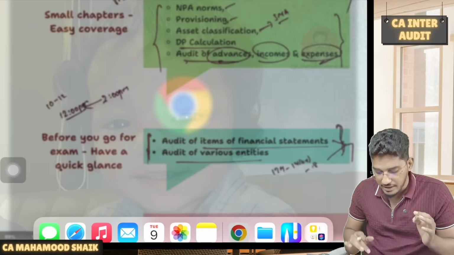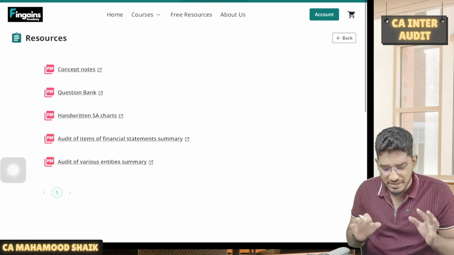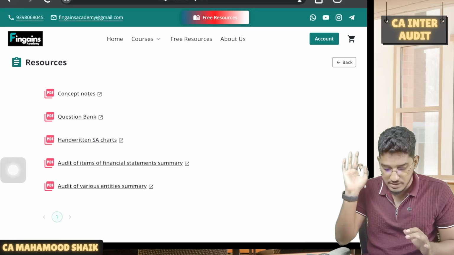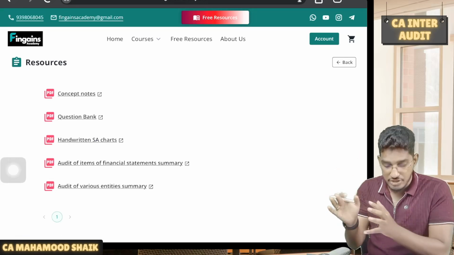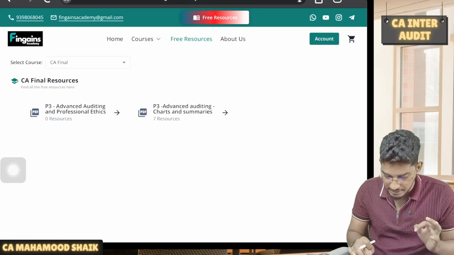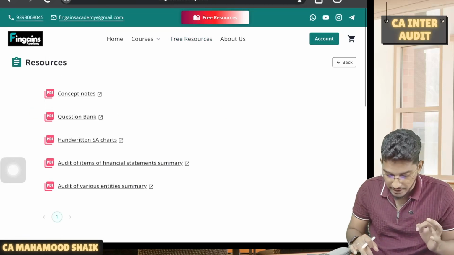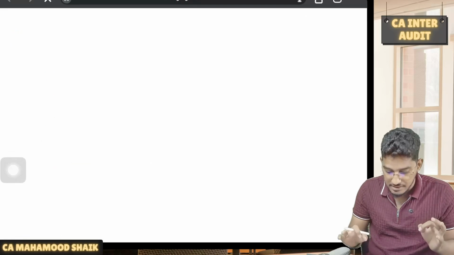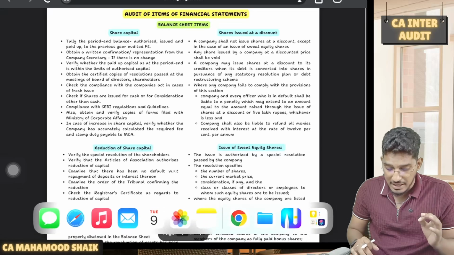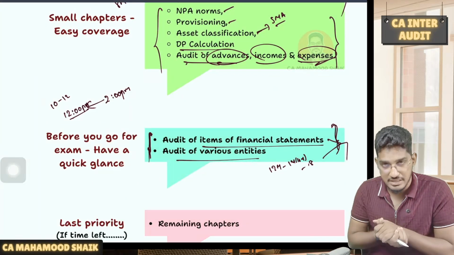I know these chapters are lengthy, but if you have followed me for a long period of time, I have created a summary for these two chapters. Just visit my website, go to the free resources section, go to CA Inter, go to auditing, and here you will find the two chapters' summaries: audit of items of financial statements and audit of various entities, whereby I have summarized a majority of the content from which you can expect the questions in the examination.